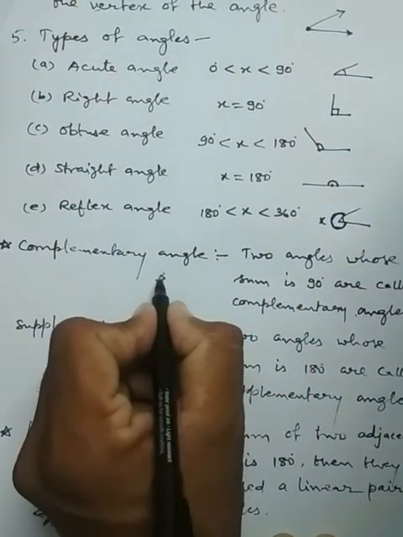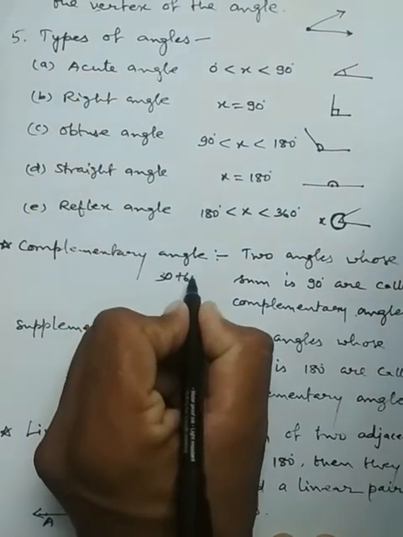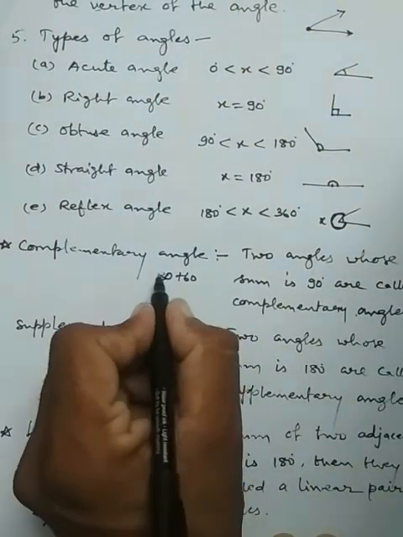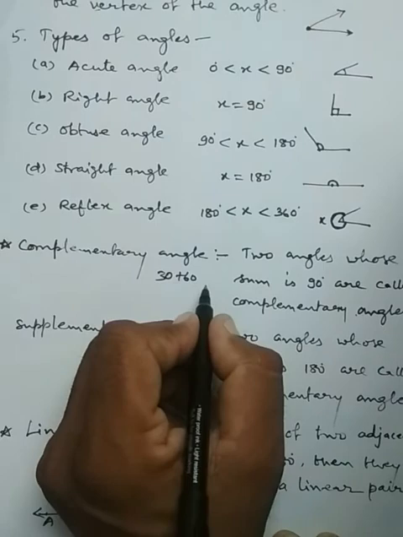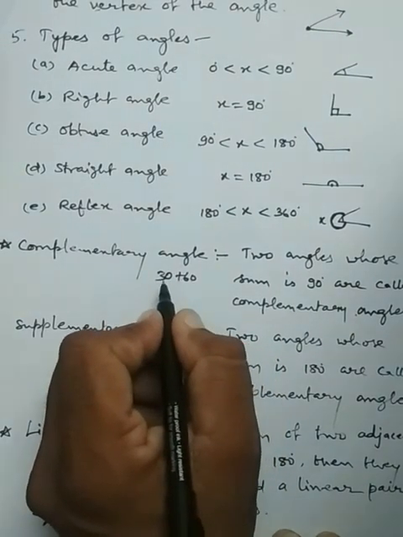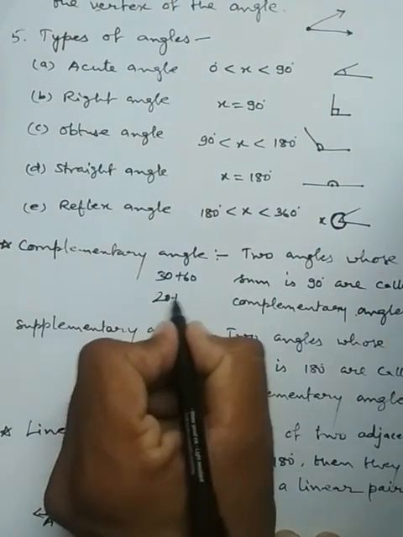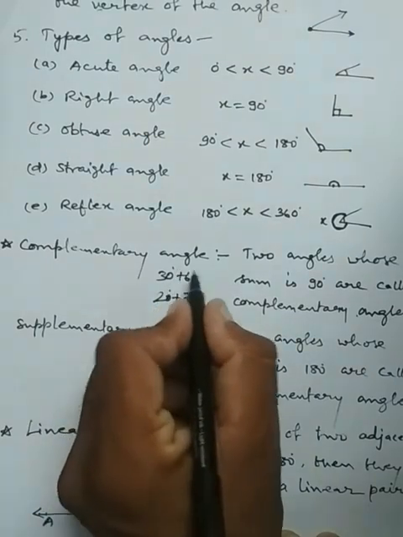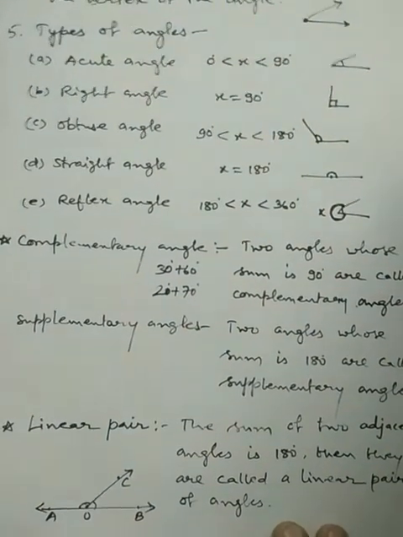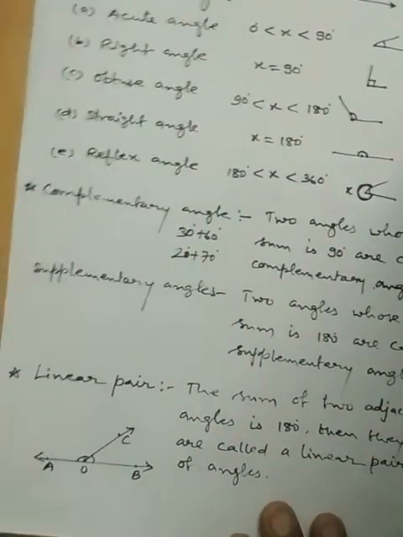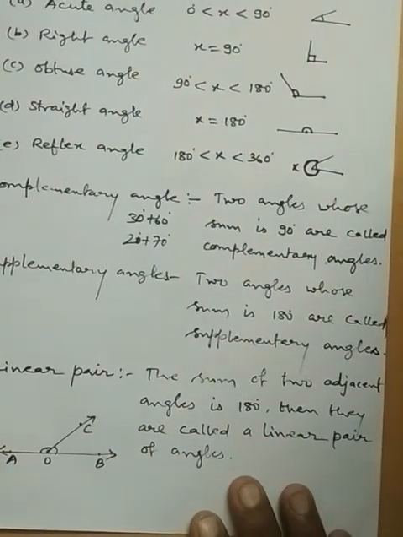For example, 30 plus 60 is 90. 30 is the complement of 60 and 60 is the complement of 30. 20 and 70 are also complementary angles. Next is the supplementary angle.